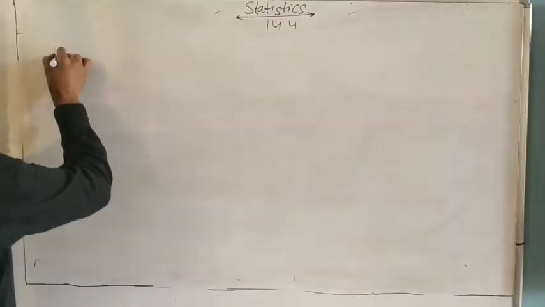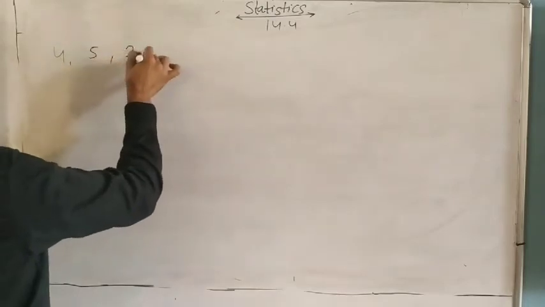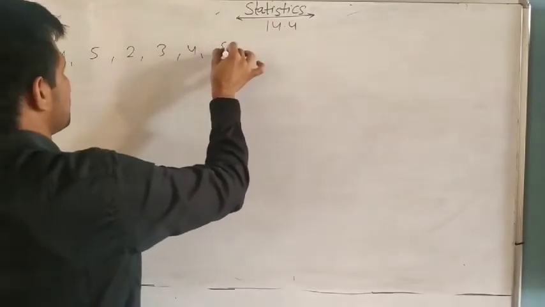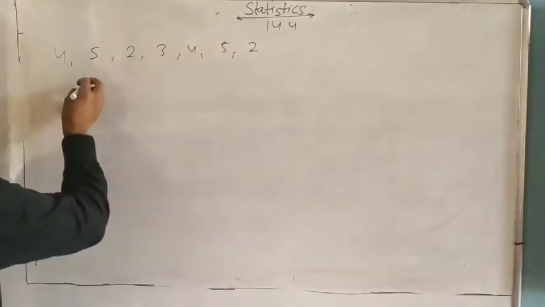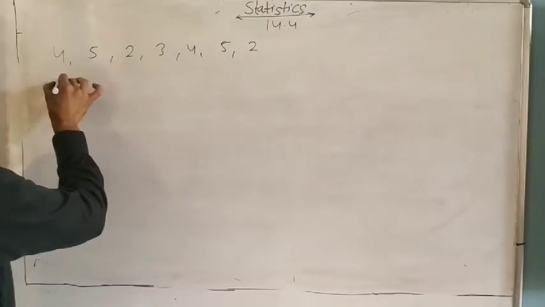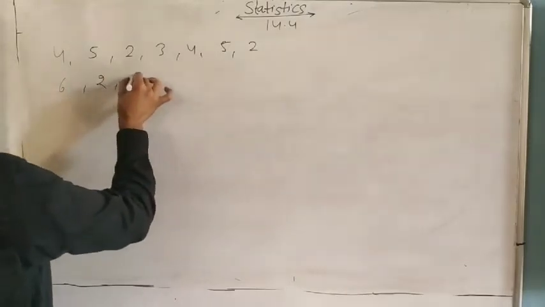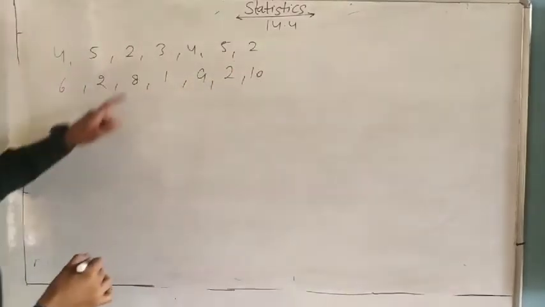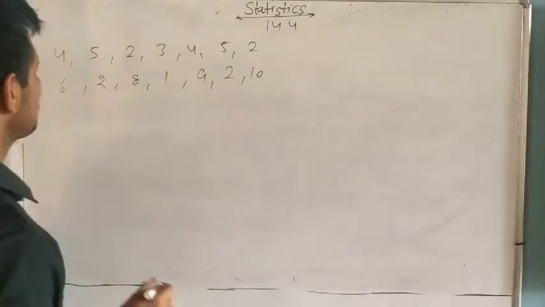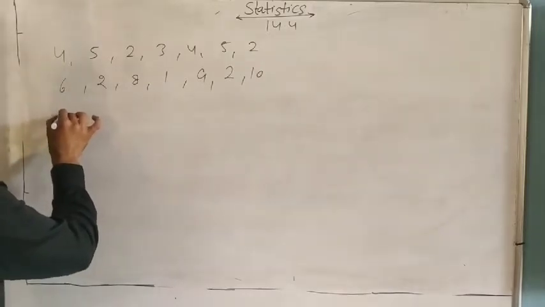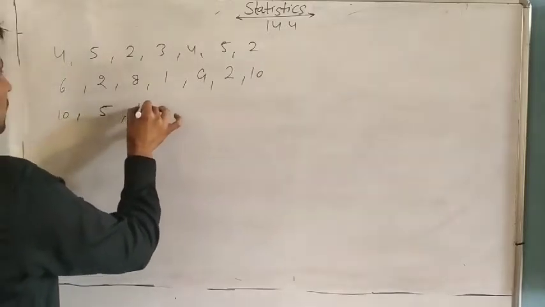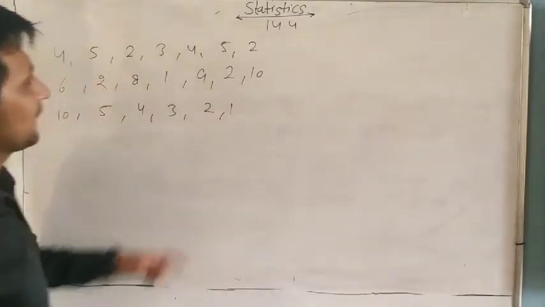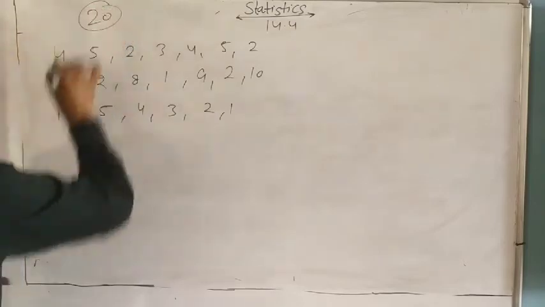So out of 10: 4, 5, 2, 3, 4, 5, 2, 6, 2, 8, 1, 9, 2, 10, and now 10, 5, 4, 3, 2 and 1. These are the 20 students. And find its mean.